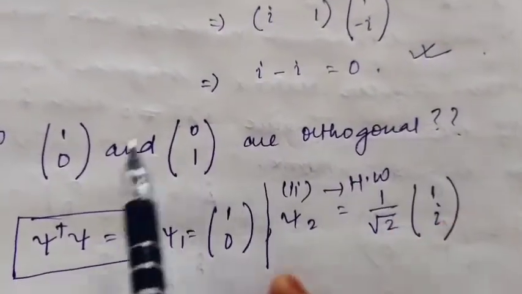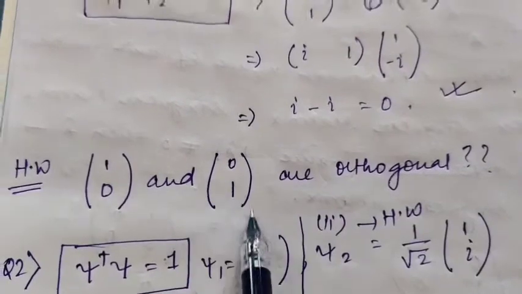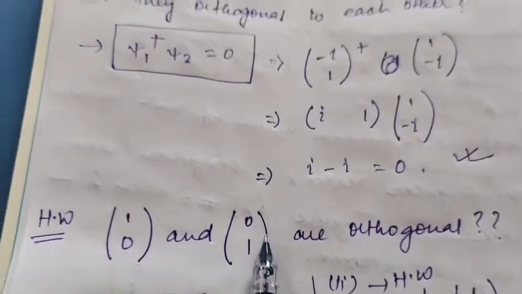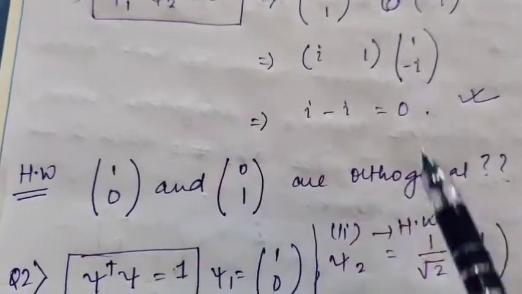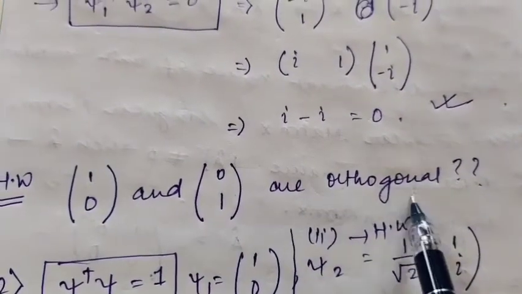Next is, okay, this is homework. 1, 0 and 0, 1. This is psi1 and this is psi2. You check this by using this criterion, psi1 dagger psi2. If that equals 0, they are orthogonal. And write your answer in the comment box.